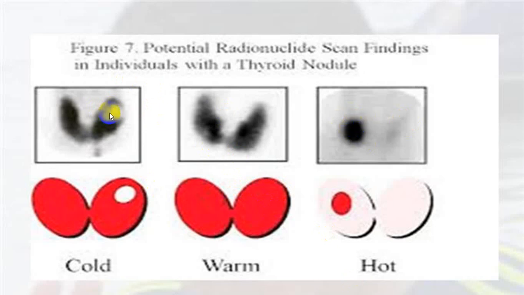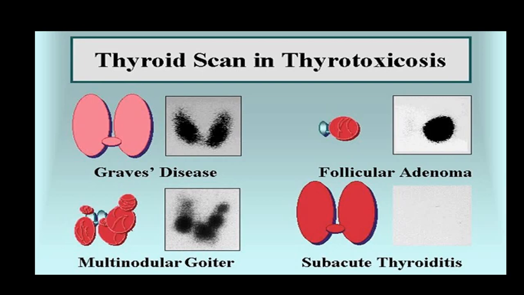This is a cold nodule. This is more likely to be malignant. This is less likely to be malignant. This is smooth uptake, Graves' disease, follicular adenomas.